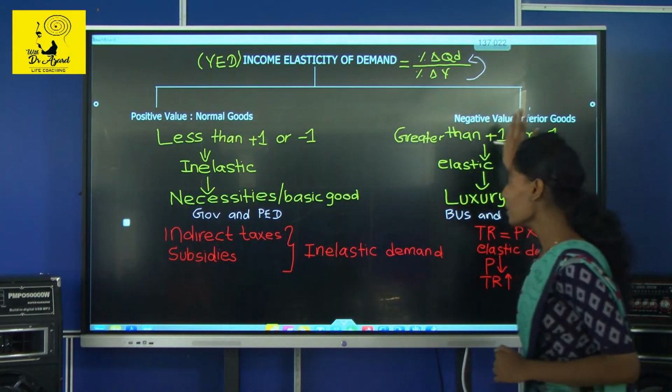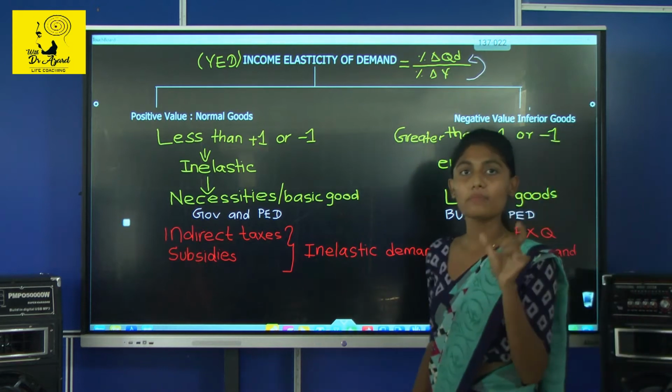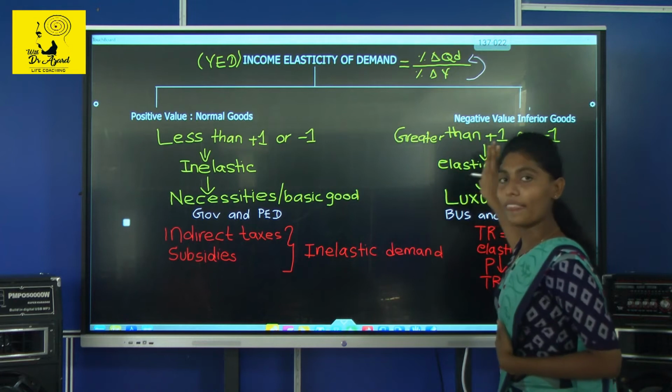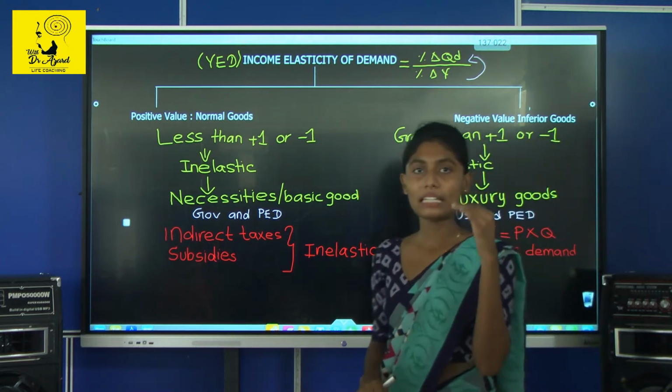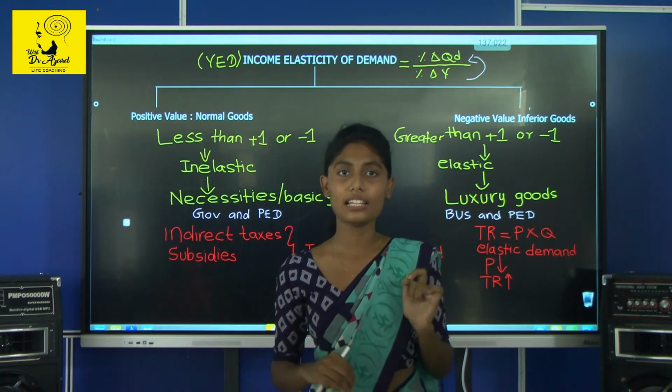What do you mean by inferior goods? Inferior goods always have a negative answer. If you get an answer in minus value, we call it an inferior good. What does that mean? With a minus value, when your income increases, the demand for the product decreases. It has a negative relationship.